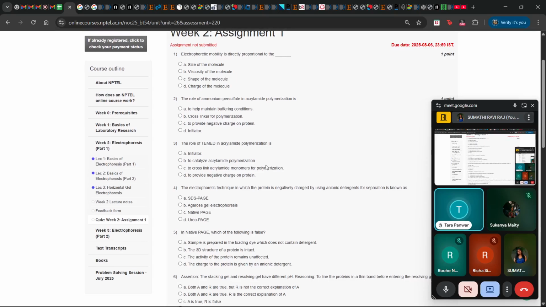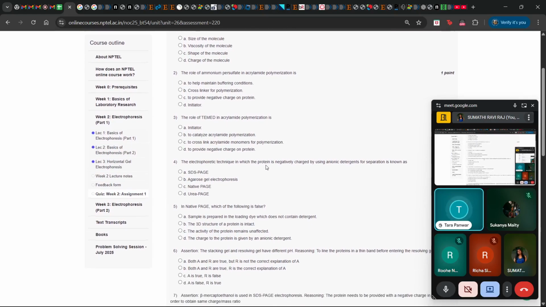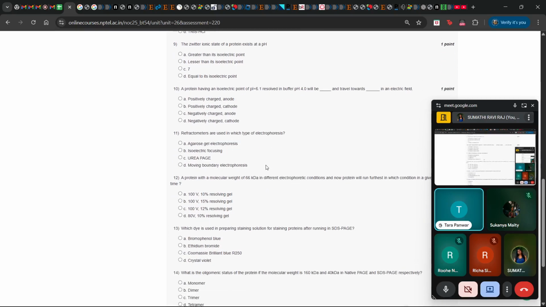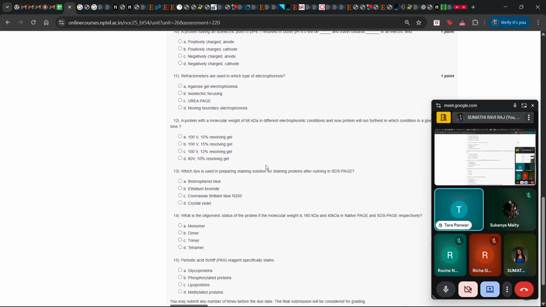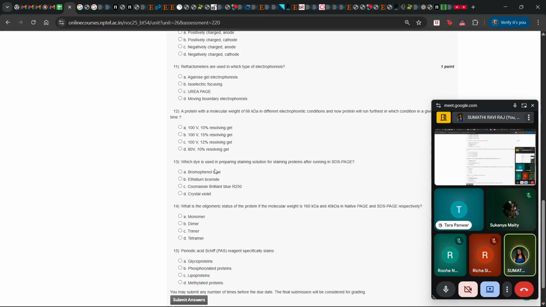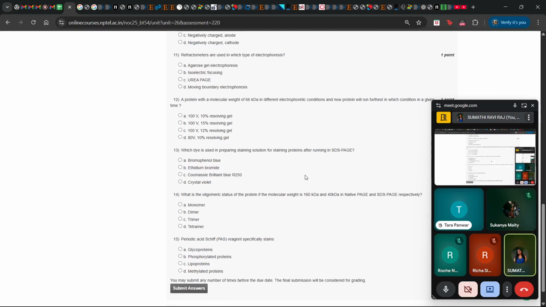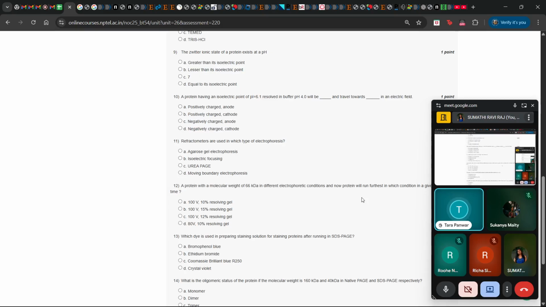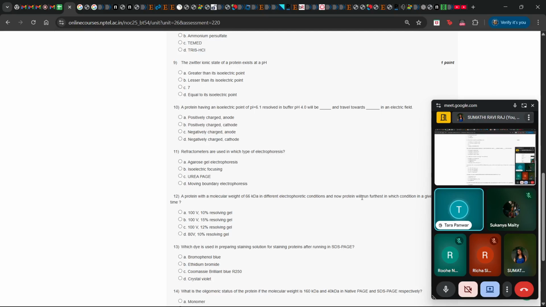Ma'am, question number I think 13 to 14. 13th or 14th? Okay, 13th is regarding the dye. I have discussed it. 14th is what is the oligomeric status of protein molecular weight? Is this the one you want to know? No, ma'am. Just one second, I'm checking.